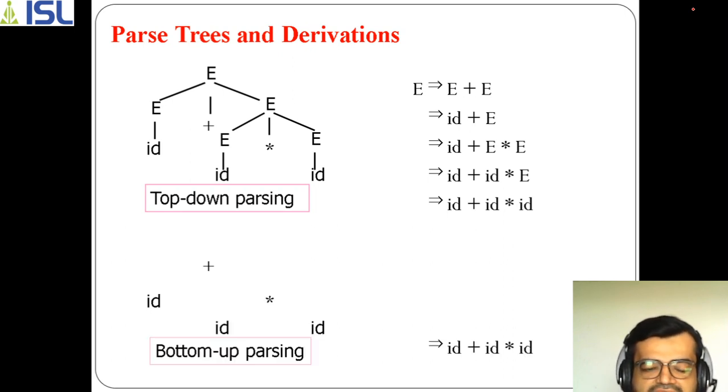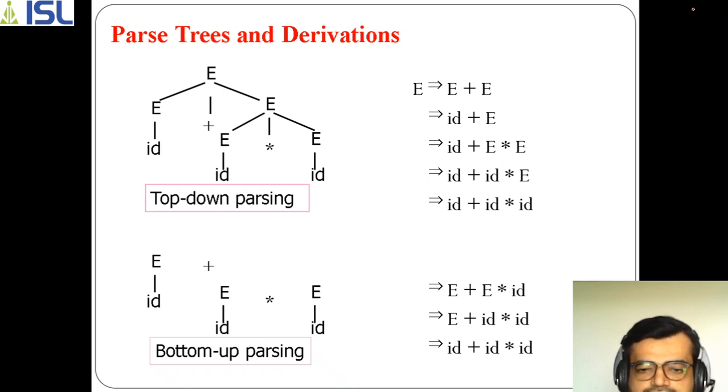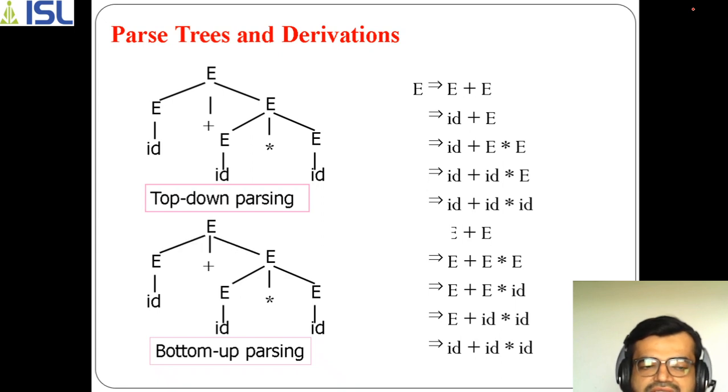Similarly, if you go the other way, the bottom up parsing, which is of the next unit, it starts with the leaf nodes, and it goes upwards towards the root node. So one by one it goes up. In that way you can see that it is performing exactly in the reverse order, and finally you will be getting the root node. So in this way top down and bottom up parsing perform.